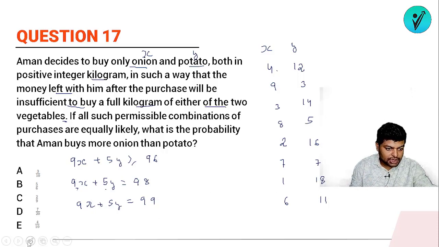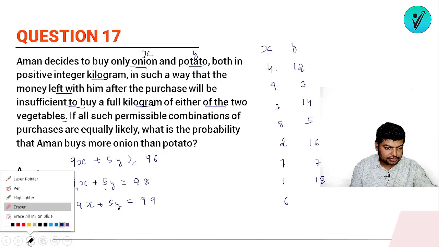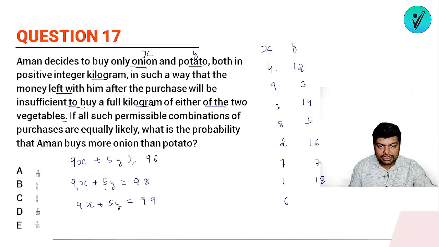Sorry, it will be 5, right? यहाँ 5 है, 7 है, so it will be 9. 9 5s are 45.